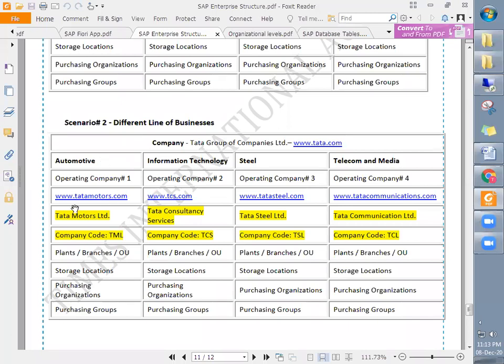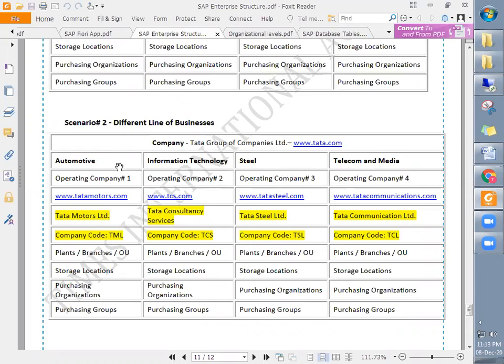One is automotive, which is known as Tata Motors. Another is the IT business, which is Tata Consultancy Services. And they have another, Tata Steel. And they are also into telecom and media with Tata Communications, right? So this is the group, and this group has different businesses in different industry verticals.